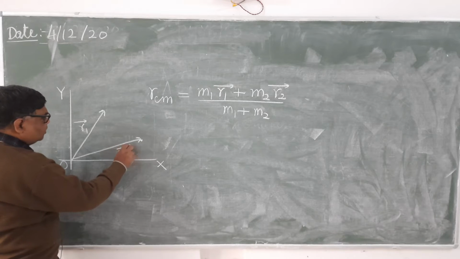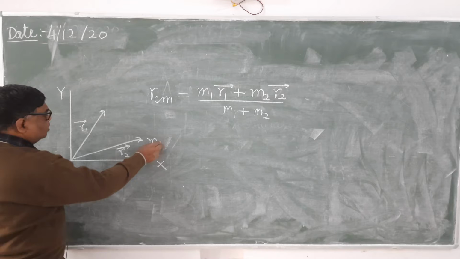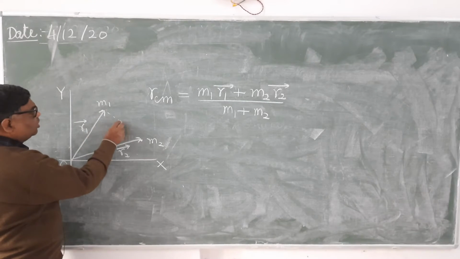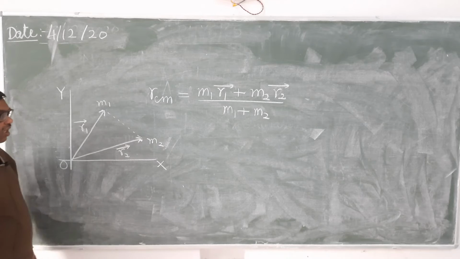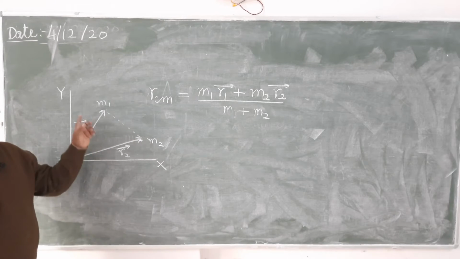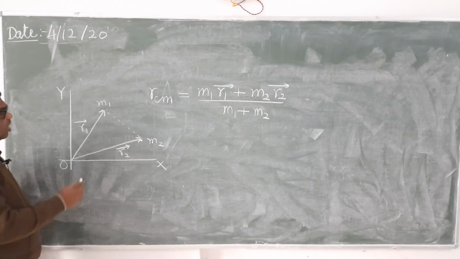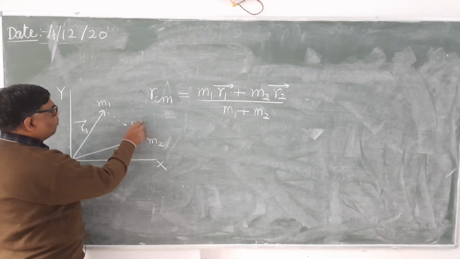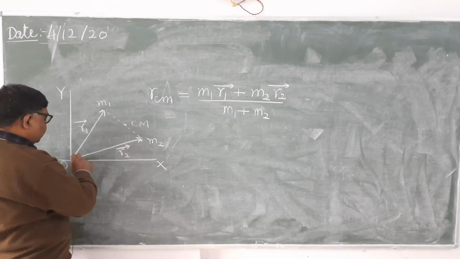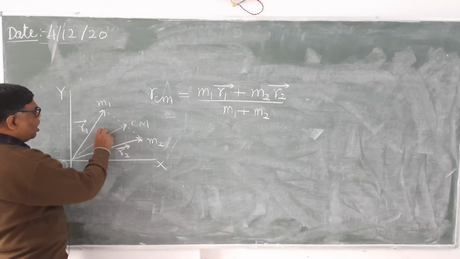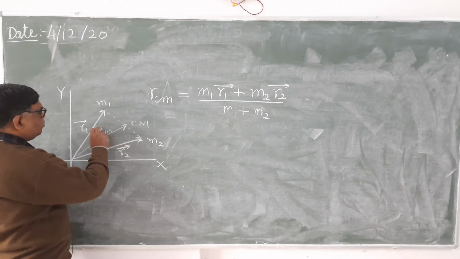And in this case, the center of mass will lie on the line joining these two particles. It will be somewhere on this dotted line. Suppose this is the center of mass, and if we take its position vector, that will be represented by RCM.